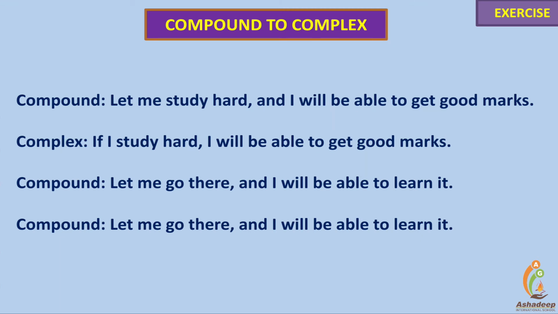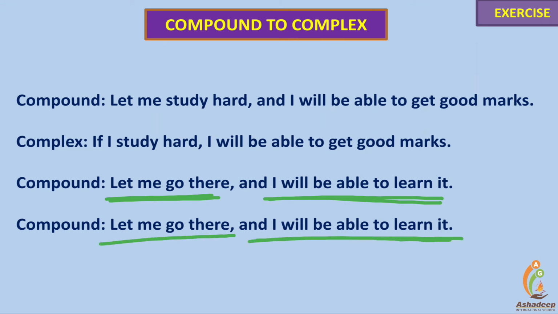Next one. Let me go there and I'll be able to learn it. Unless I go there, I'll be unable to learn it, or it can be written as complex. These both are compound.